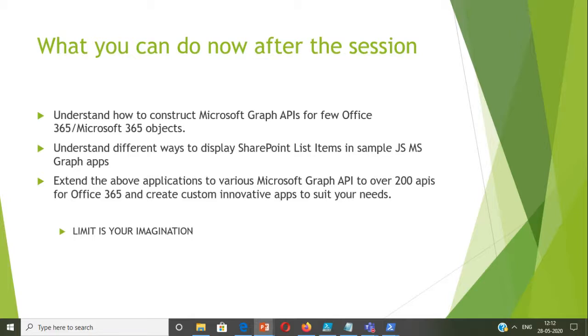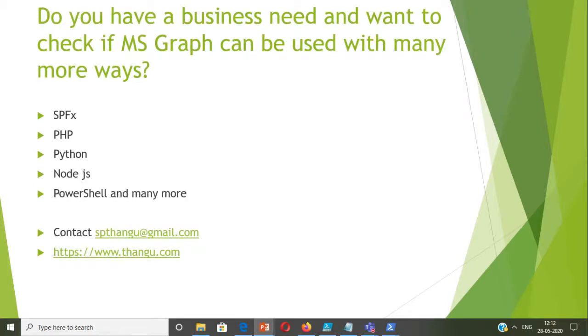If you have an idea, you can start trying it yourself, or if you need any help, you can just contact me on thangu.com. Whatever steps I gave, you can extend that to PHP, Python, Node.js, PowerShell, and many more. And for SPFx, you don't have to worry about the permission setting in Azure portal. The other things are a one-time activity. Once you do it, it's all going to be very easy.